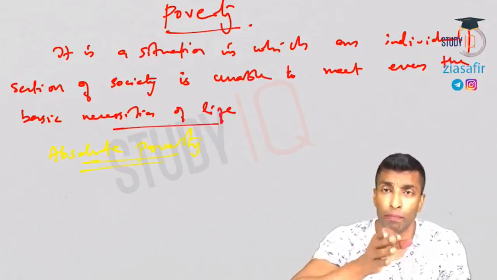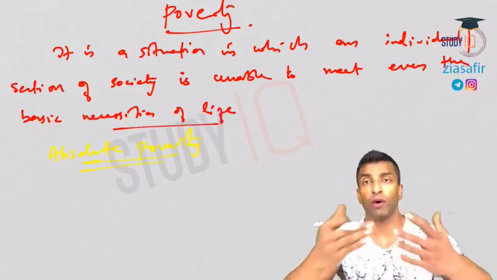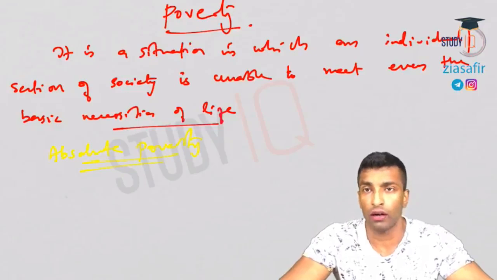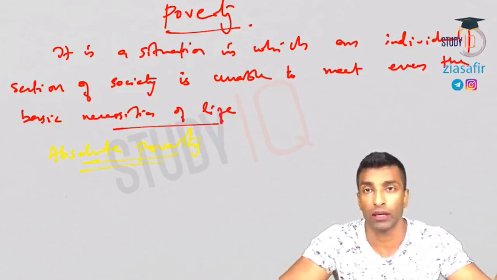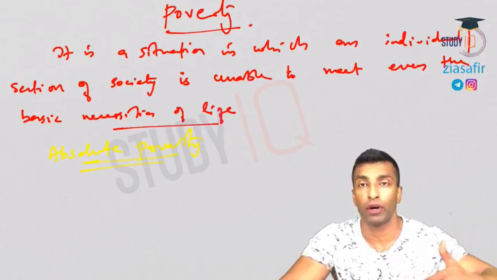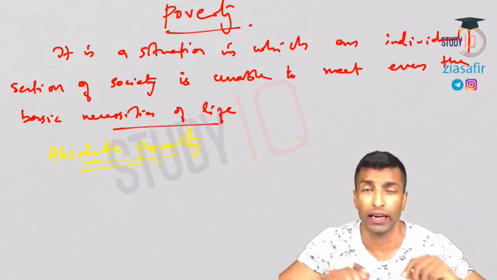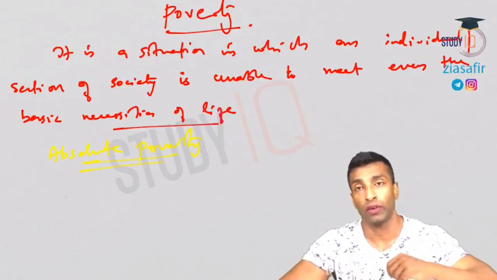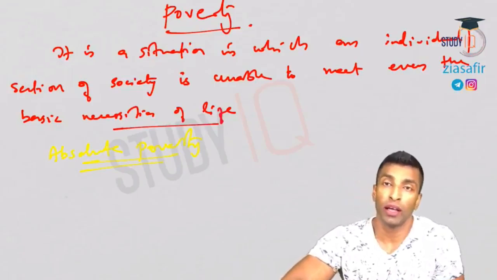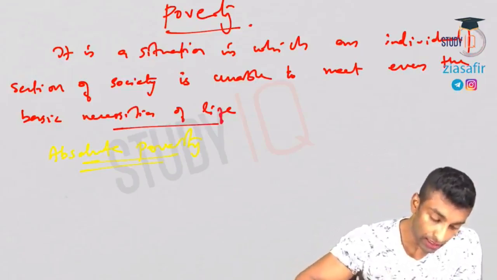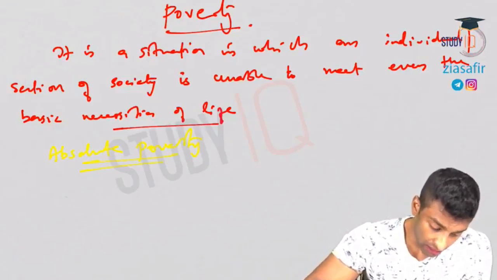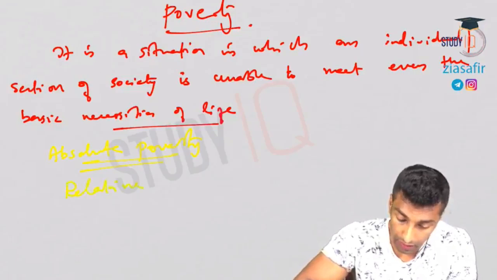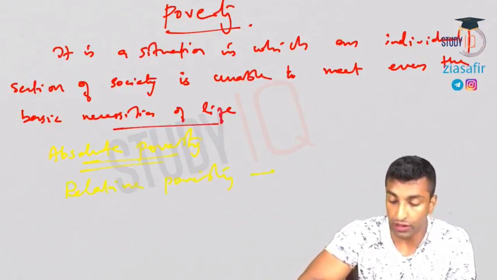Relative poverty is nothing but the comparison between two people. Even if you are above poverty line, relatively you may be poor when you compare yourself with some other friend or partner. Even Anil Ambani will be poor when he compares himself with Mukesh Ambani. So that is relative poverty, and relative poverty is actually showing nothing but inequality. When we talk about relative poverty, we are actually talking about inequality. It measures inequality.